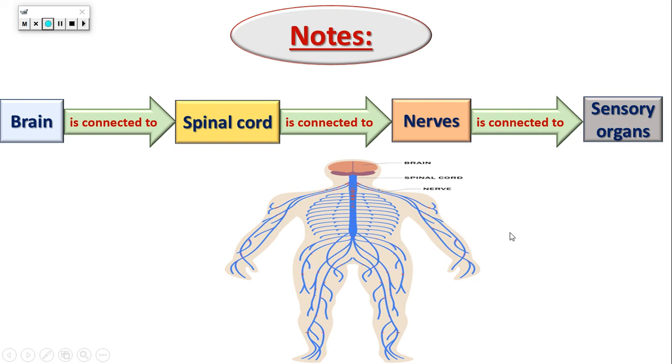Your sensory organ, which is the skin, takes this information to the nerves. The nerves take it to the spinal cord, and the spinal cord takes it to the brain. The brain sends the response through the spinal cord, then the spinal cord sends it through the nerves, then the nerves send it to your hand to remove your hand.